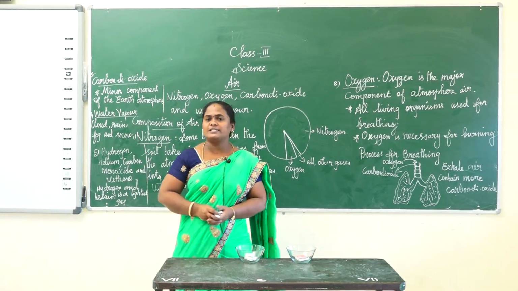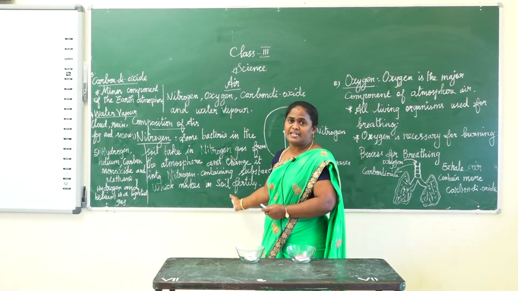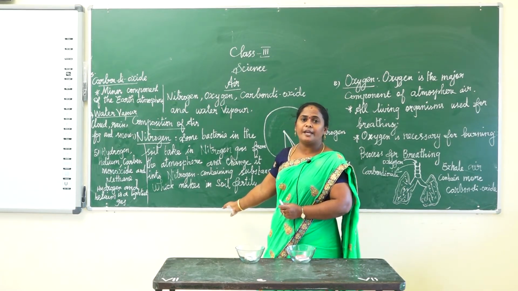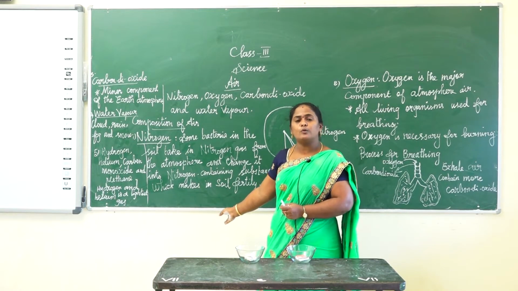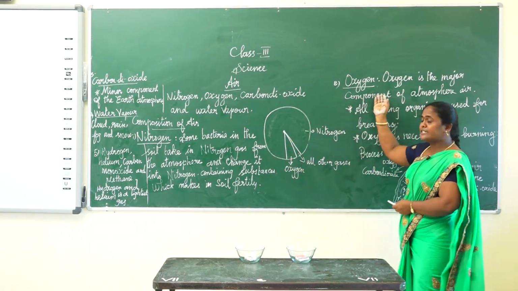So this is the nutrition of the plant. Plants that take in nitrogen containing substances yield a high quantity of fruits and vegetables. And then the next one is oxygen.